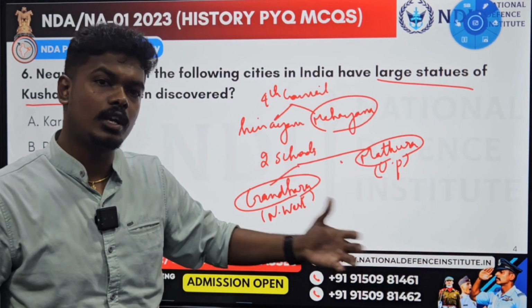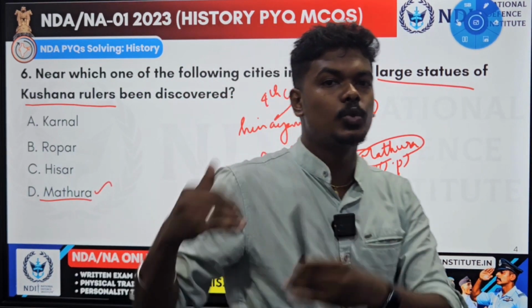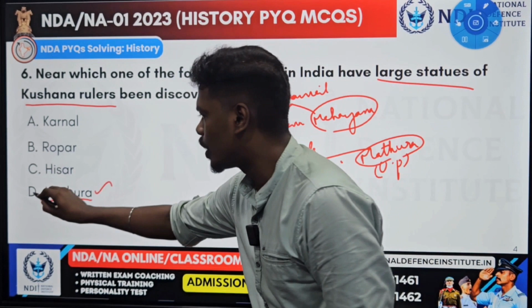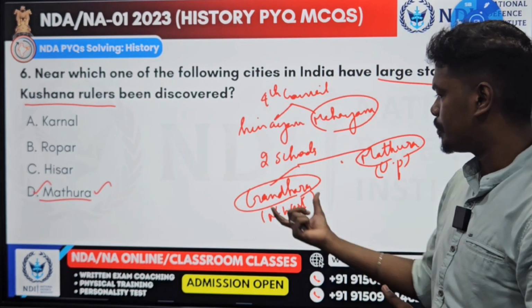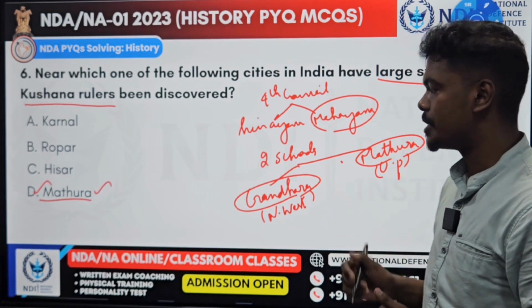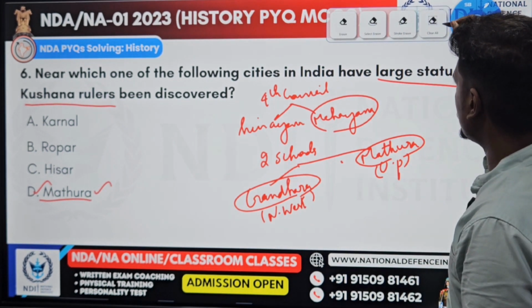There is also another school called the Amravati school of architecture in South India, which was patronized by the Satavahanas. And here the answer is D, Mathura, because during the Kushana period they patronized the Gandhara school and the Mathura school, in present-day UP. The answer is D. We'll go to the next question.